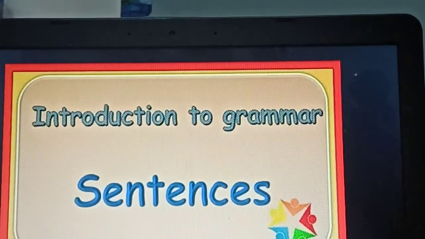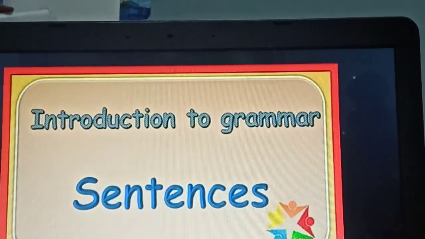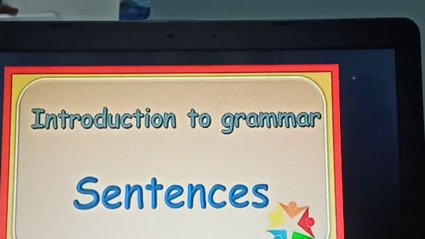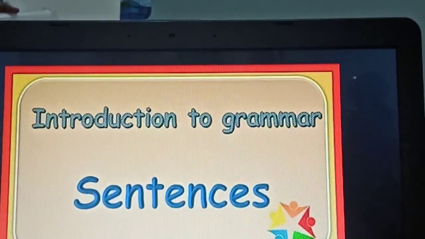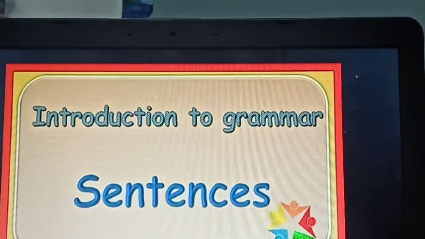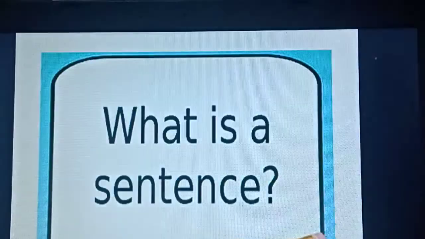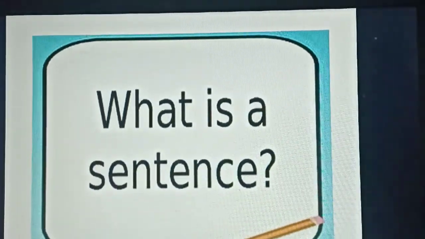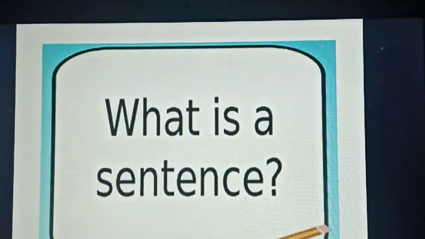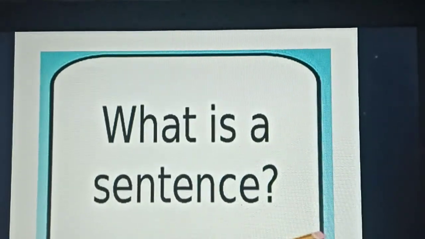Okay, I come to school daily. My teacher takes the lesson during the class hours. We used to play in the playground, isn't it? I like to read books. So all these are sentences because they give a complete meaning. Understood? So now see here. What is a sentence? A sentence is something which gives you a complete meaning. Okay. If it is not giving a complete meaning, is it a sentence?